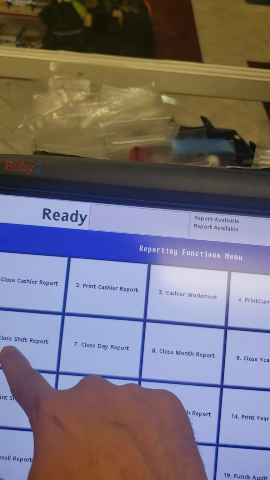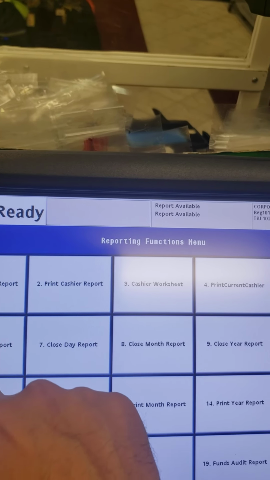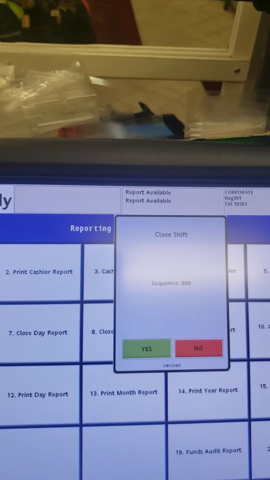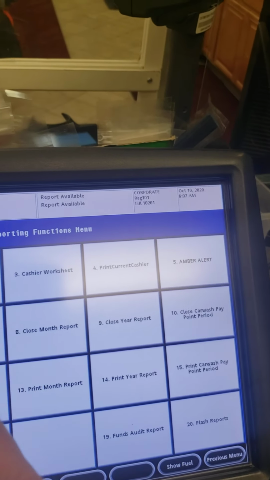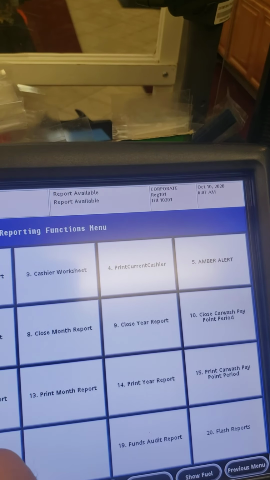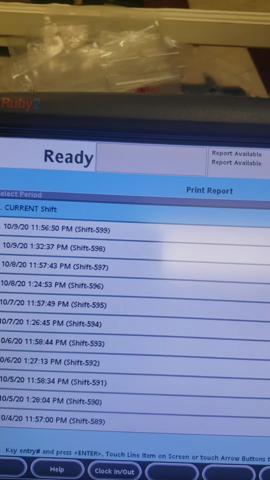You can print the cashier close report, close shift report here, from there, or you can print the previous closing report. It shows here. You can choose the date whichever you want to print it out,